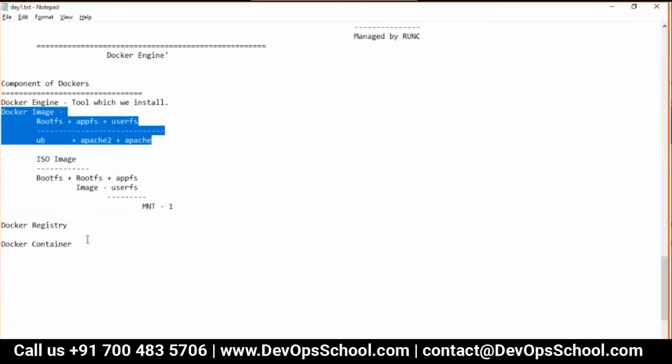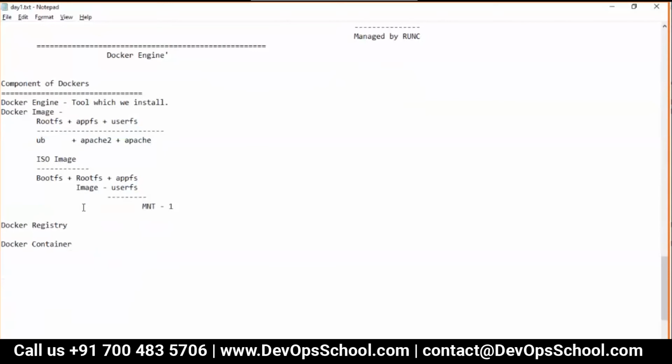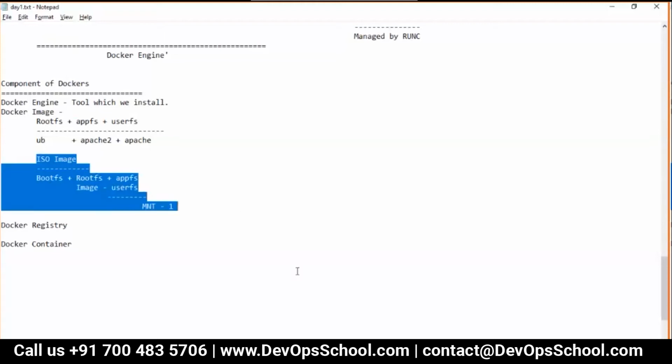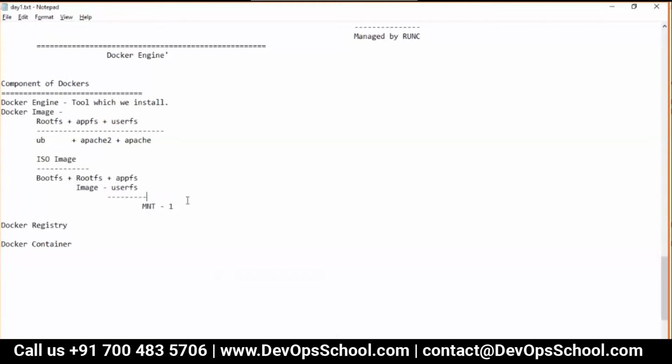Now the question is, okay, fine, I understood what a Docker image is, but from where to get it? Am I going to create it? Not today, tomorrow, I mean next class. But how can I download an image already created from somewhere else? Guys, this ISO image, do you know any public website from where you can download it?